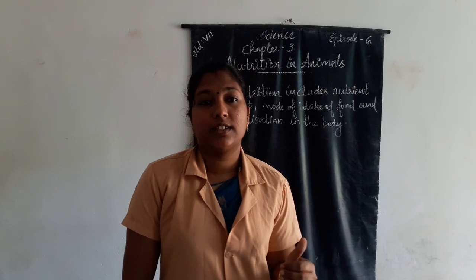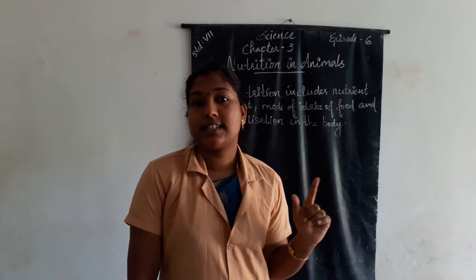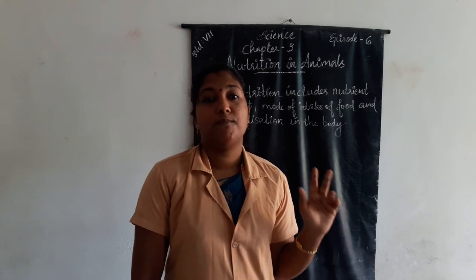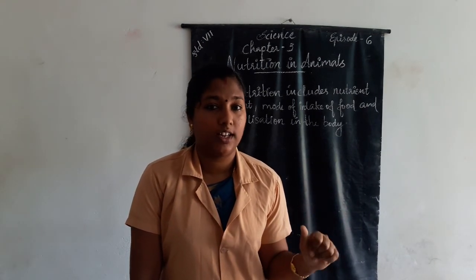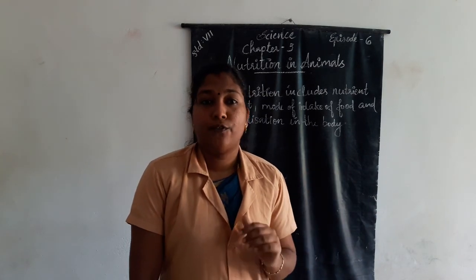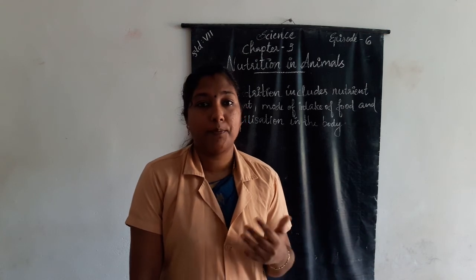What are the components? The components are carbohydrates, proteins, vitamins, minerals, fats and water. Dietary fiber is also a component of food. Which are the components of food?